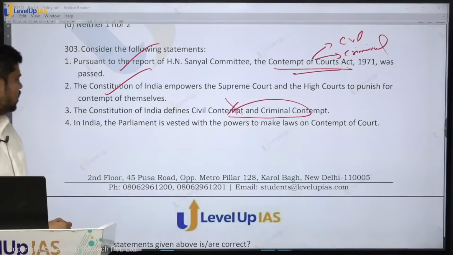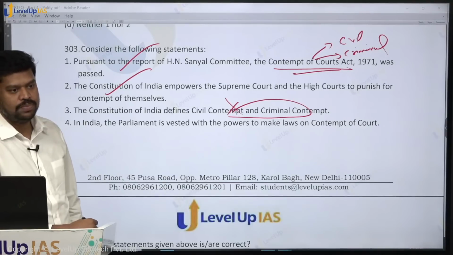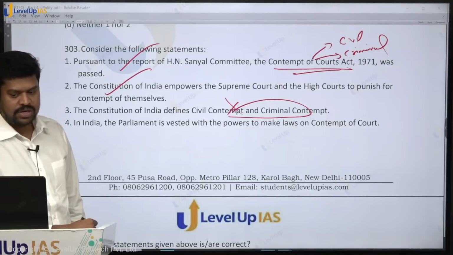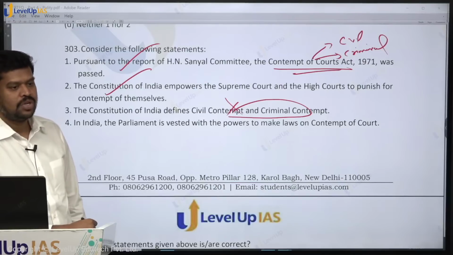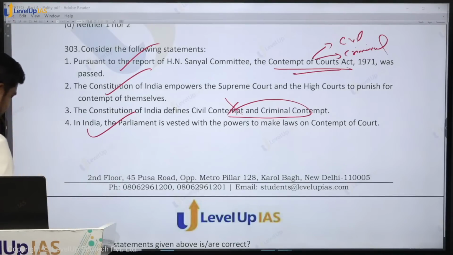In India, the Parliament is vested with the powers to make laws on contempt of court. Is it true? Because contempt of court is an item in the union list. So, therefore, who will have the power to do this? Only the Parliament will have the power to do this. So, therefore, what is the answer here?